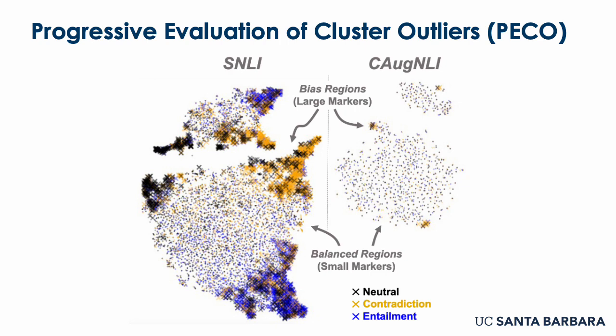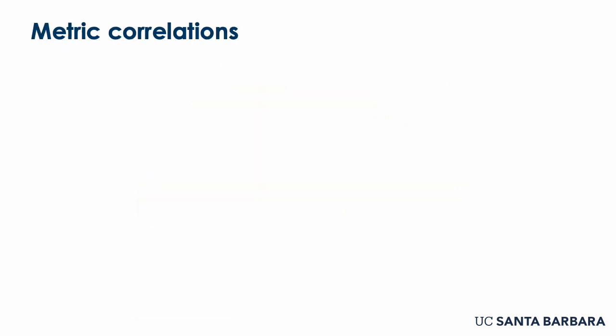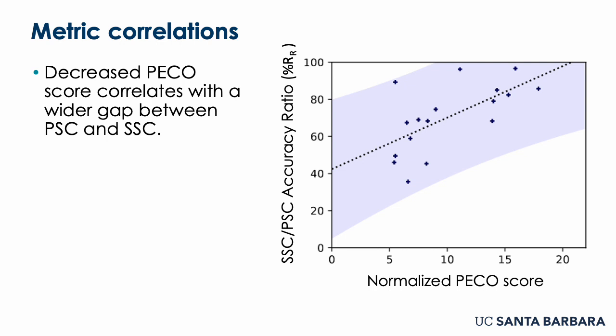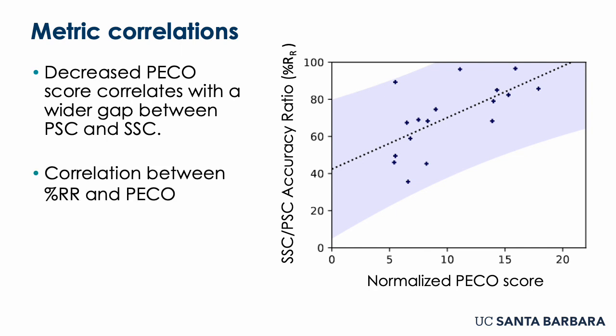And the interesting thing is that these clusters are separated out from a model learned in the paired sentence condition. This seems suggestive to us that information that is useful in the single sentence condition for cheating and classifying samples is actually employed by models that are trained in the paired sentence condition. This in turn allows us to look at the metric correlation of this normalized PECO score against that same accuracy ratio. And we indeed find that decreased PECO score correlates with a wider gap between the paired sentence condition and single sentence condition accuracy, with a PCC of 64.